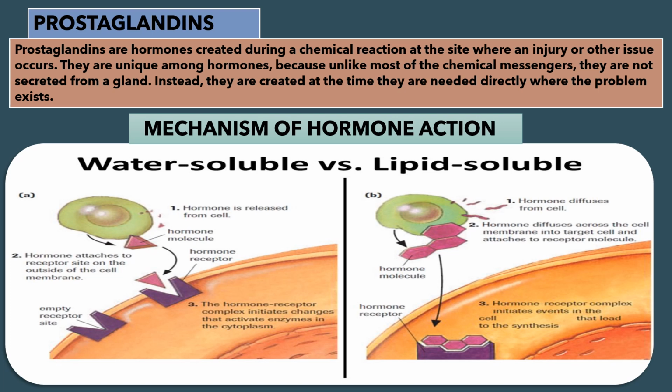These are the hormone molecule and here is the hormone receptor. Third step, hormone receptor complex initiates events in the cell that lead to the synthesis. So this is the basic mechanism of the two types of hormone, water soluble and lipid soluble. Now if you study the book, you will understand it properly.